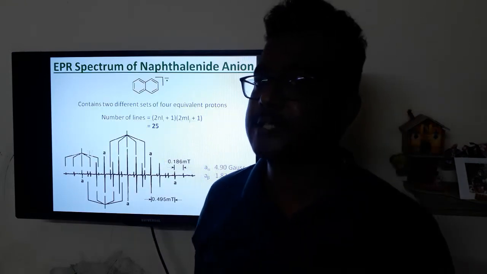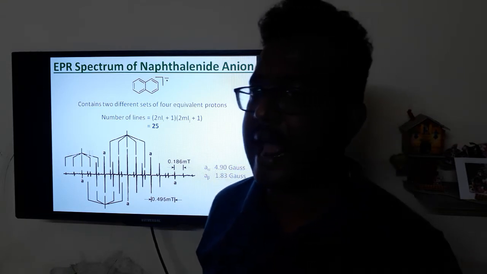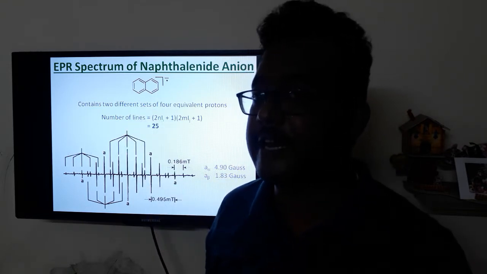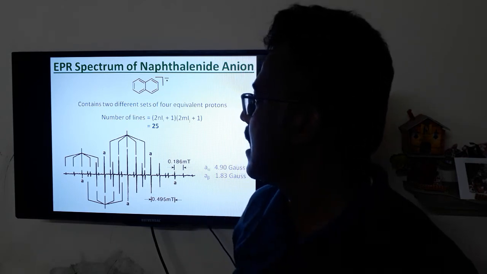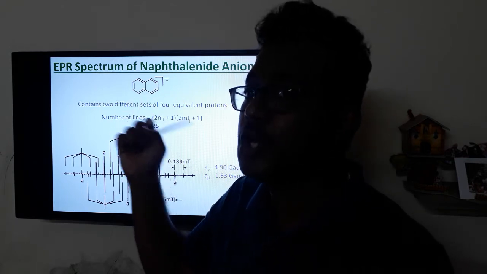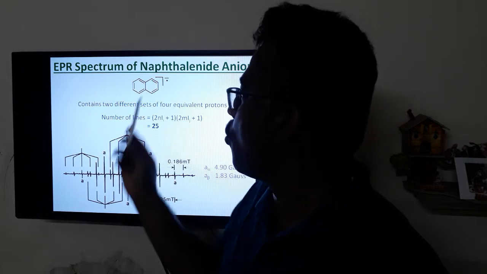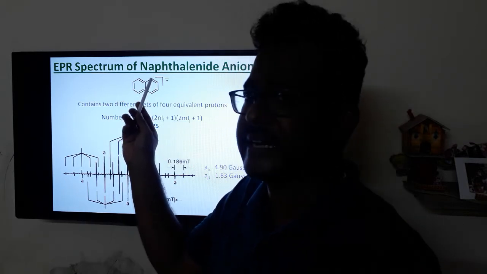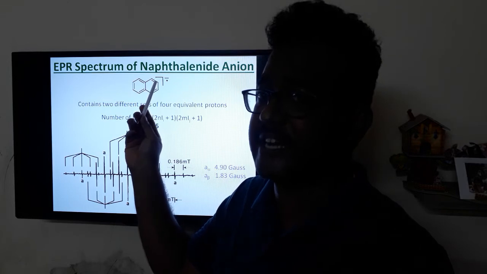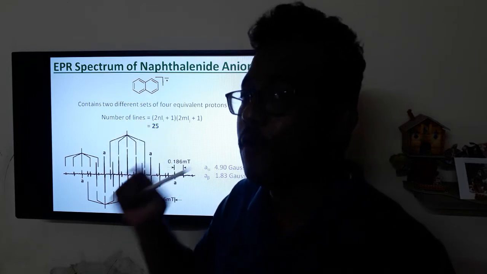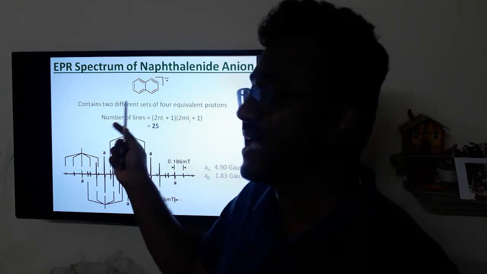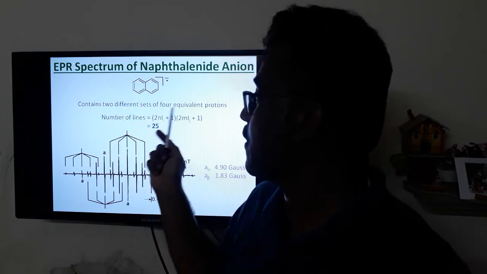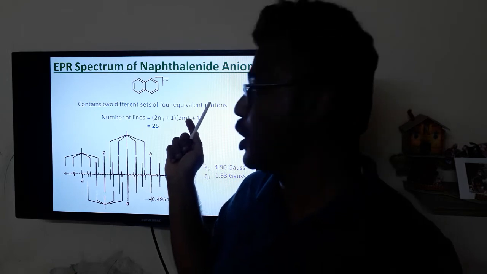Next one is the EPR spectrum of naphthalene radical anion. Naphthalene radical anion is a very good special example because naphthalene has two kinds of hydrogen atom. One is the alpha hydrogen atom, another one is the beta hydrogen atom. Naphthalene has 4 alpha hydrogen atoms and 4 beta hydrogen atoms. So it has two different sets of 4 equivalent hydrogen nuclei.